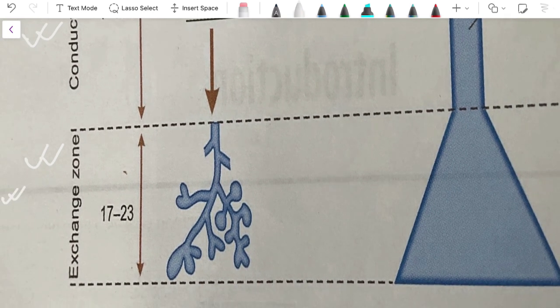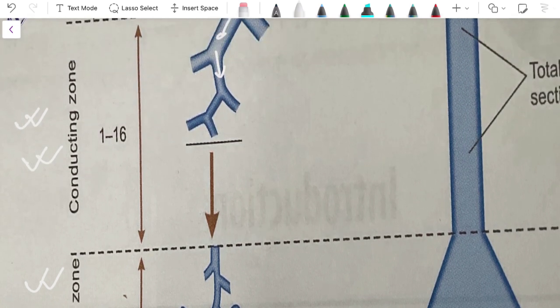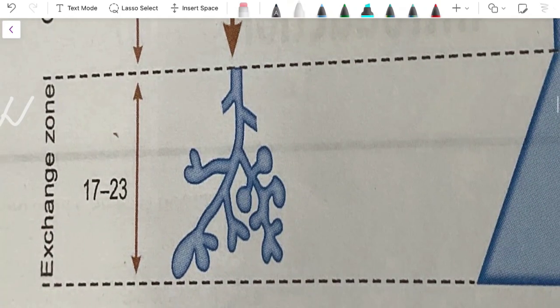Dead space is the part of the respiratory tract that is not taking part in gaseous exchange. It can be anatomical, in the conducting zone, and there may be some physiological dead space, which is normally not present in an individual. Due to some anomaly, the air of some of the exchange zone cannot be exchanged with the oxygenated blood of the alveoli, so this will also come under dead space.